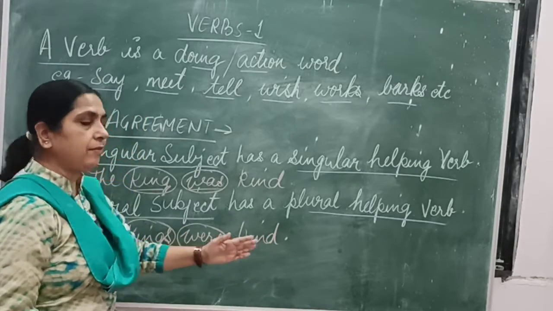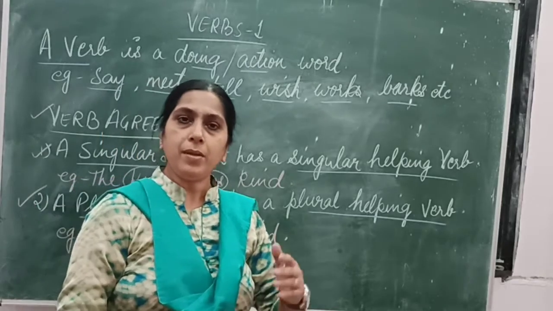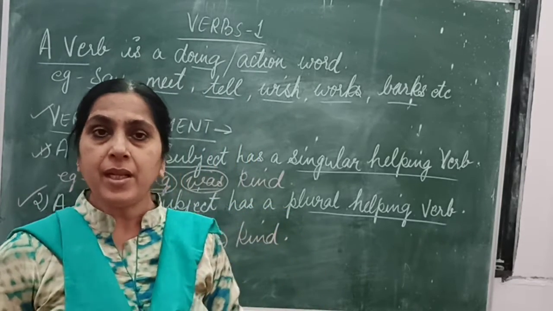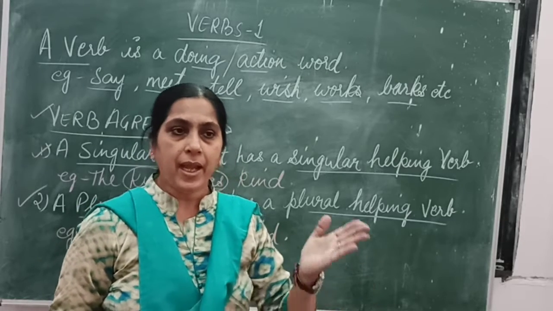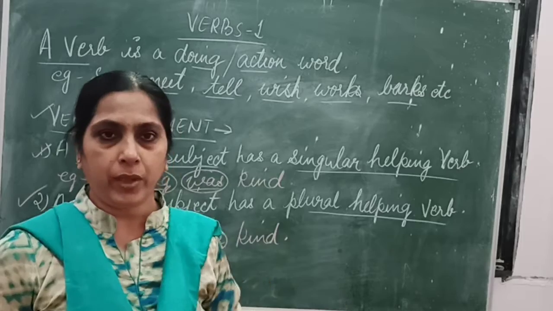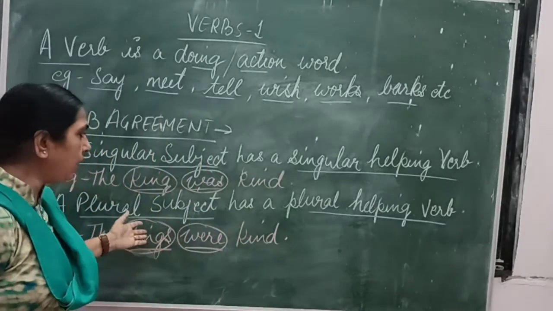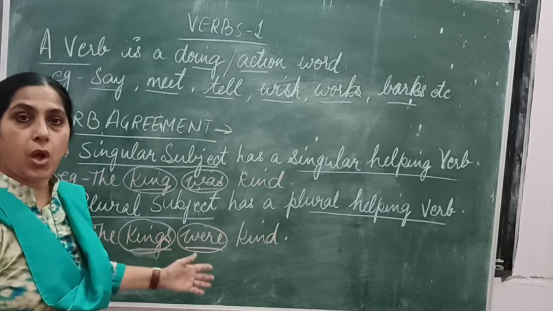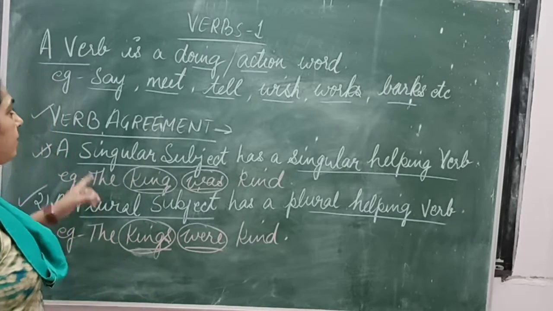This is how the helping verbs change from singular form to plural form. A singular subject, I repeat, will have a singular helping verb and a plural subject will have a plural helping verb. These are the two rules which we have to follow while we are converting from singular form to plural form of verbs.